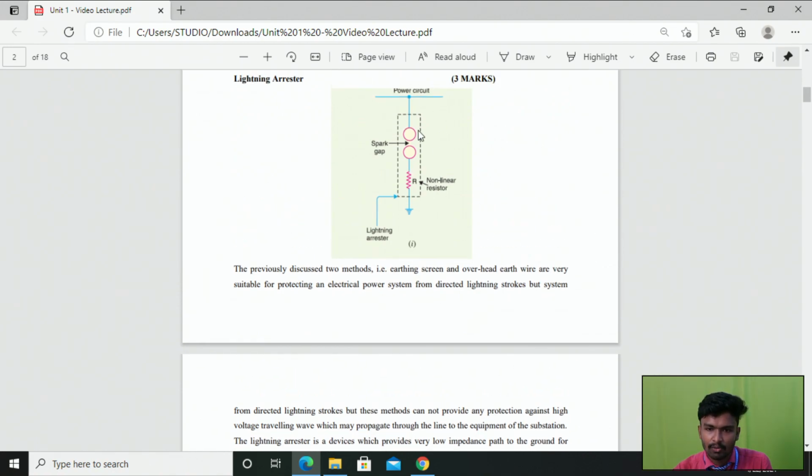Here we have the power circuit. One end of this is our spark gap, which is grounded. This combination, the spark gap and then this non-linear resistor, is called the lightning arrester device. This non-linear resistor is connected to the ground through a very low impedance path, right? Here in between these two we have maintained some spacing, right?